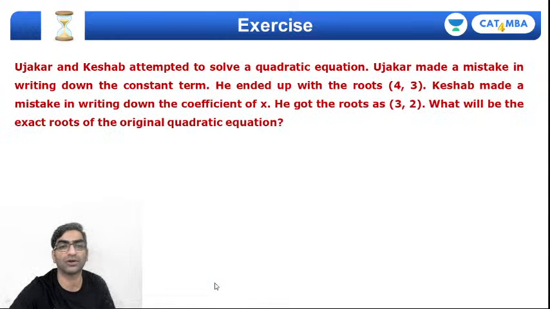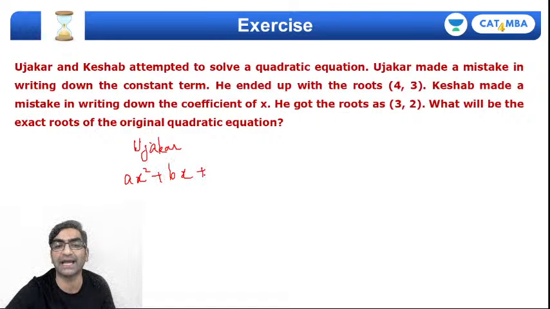Oh God, sorry about that. पूरा मिट गया. फिर से कर लेता हूं. ax, so उजाकर basically उजाकर was solving ax square plus bx plus c dash equals 0, which means his sum of roots 4 plus 3 would be correct, minus b by a.